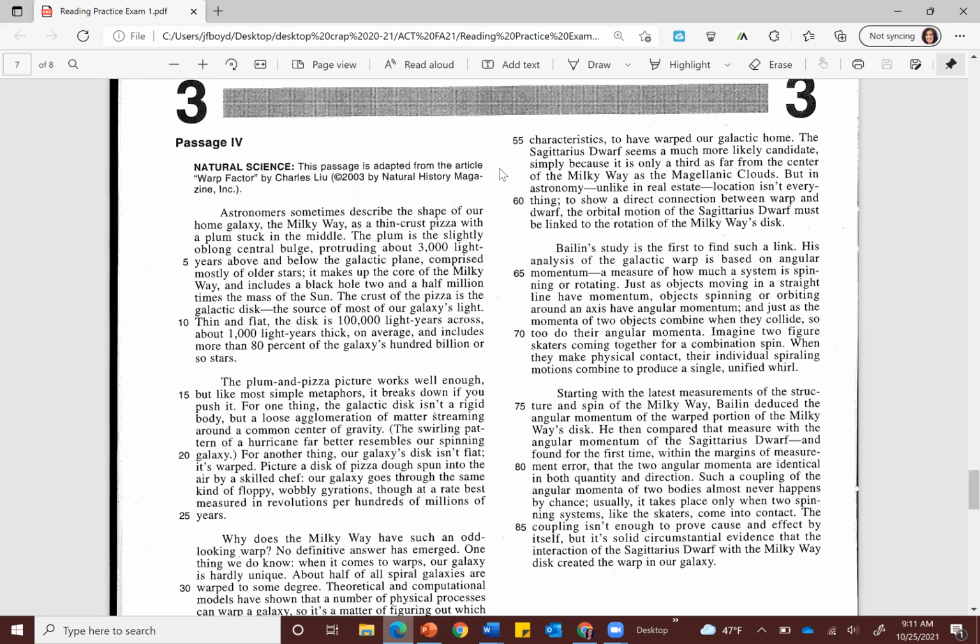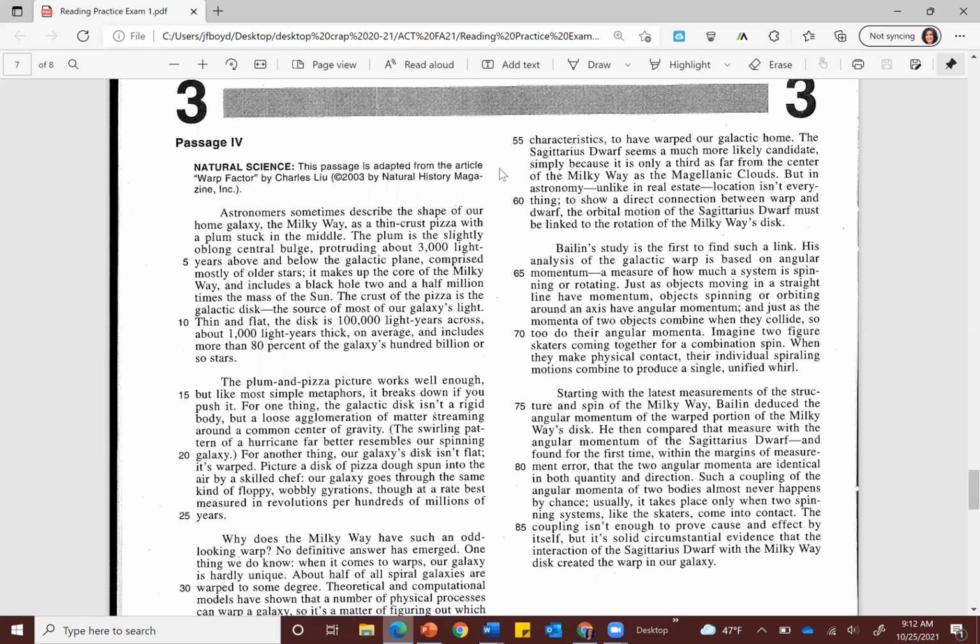But in astronomy, unlike in real estate, location isn't everything. To show a direct connection between warp and dwarf, the orbital motion of the Sagittarius dwarf must be linked to the rotation of the Milky Way's disk. Baylin's study is the first to find such a link. His analysis of the galactic warp is based on angular momentum.